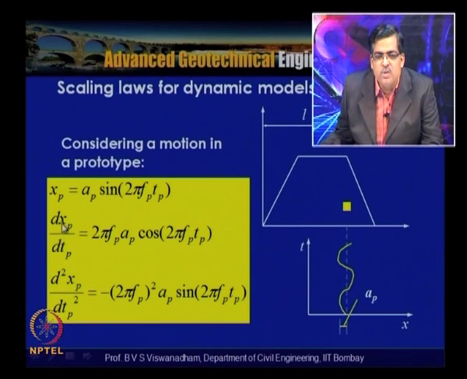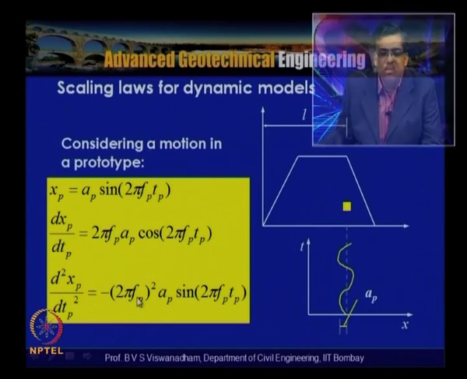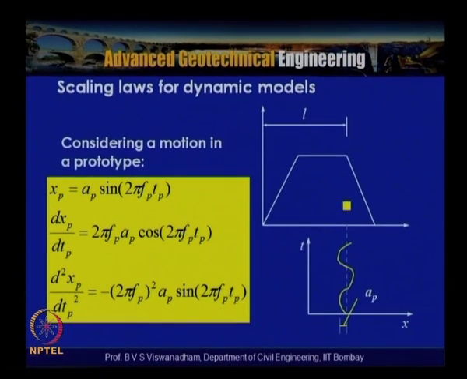Then differentiating once again, we get d square xp by dtp square is equal to minus 2 pi fp whole square into amplitude in prototype into sin 2 pi fp tp. The negative sign indicates that the acceleration acts towards the center of the axis, the center of rotation. So what we have done is taken motion in a prototype, xp is equal to ap sin 2 pi fp tp, and by differentiating once we got the velocity term, and the acceleration term by d square xp by dtp square.